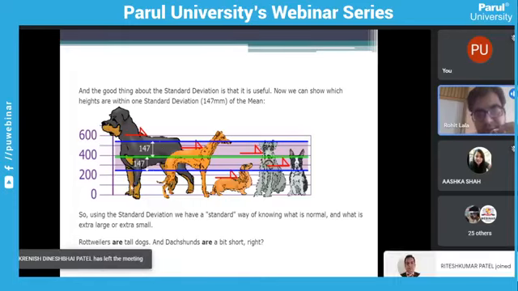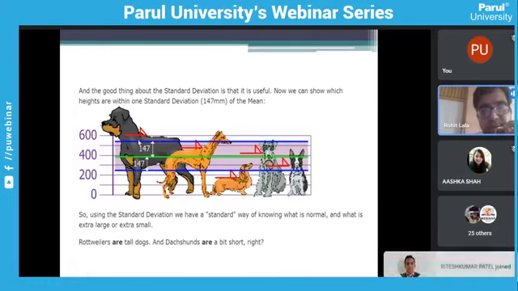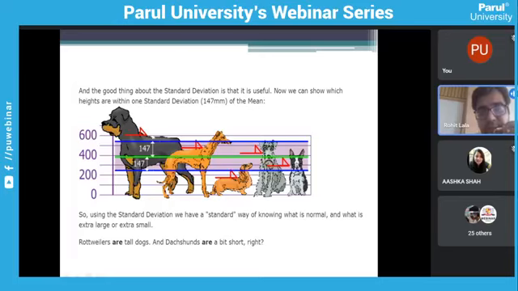So see here, in this scenario, Rottweilers are considered very tall dogs because they are not in our range. They are not within our one standard deviation. In the same way, our Dutch Hound, the smallest dog, is also very small. It has a short height. So I need to prefer these dogs. Maybe these three dogs are normal dogs. This was just an assumption to teach you why this study applies.